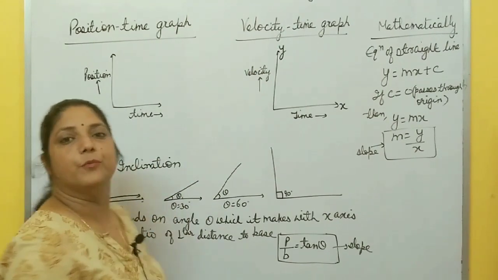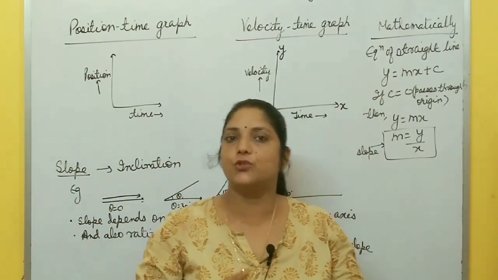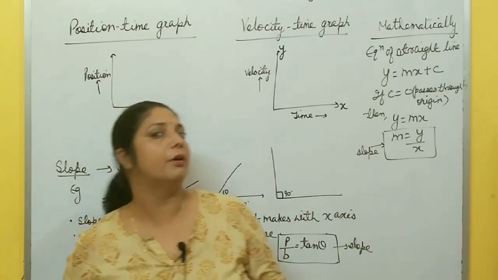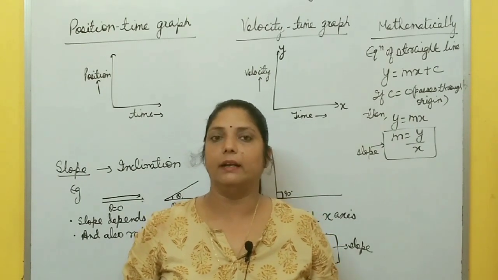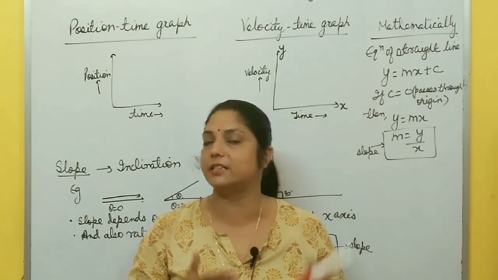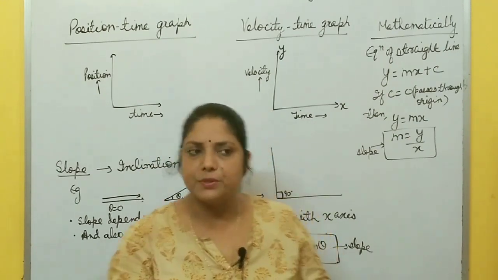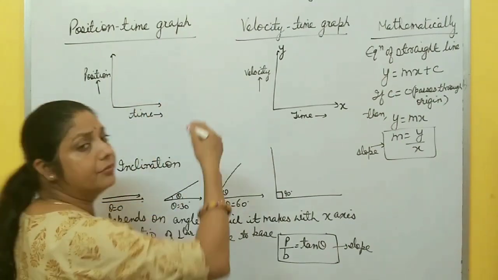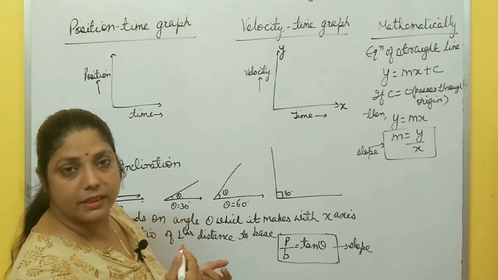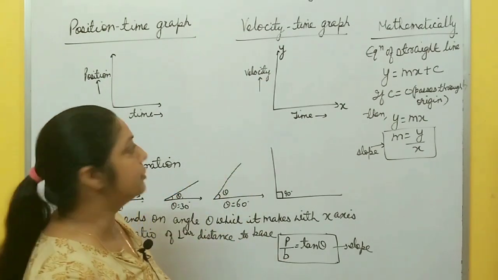Now next I am going to discuss graph. What is a graph? A graph is actually a pictorial representation of motion of an object. With the help of a graph, you can easily tell about the position, displacement, speed, velocity, acceleration of an object at any time. So there are different types of graph like position time graph, distance time graph, velocity time graph, and with the help of these graphs we can determine different physical quantities related to motion.